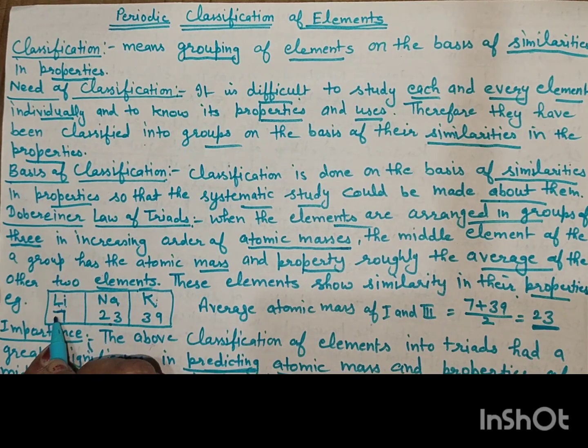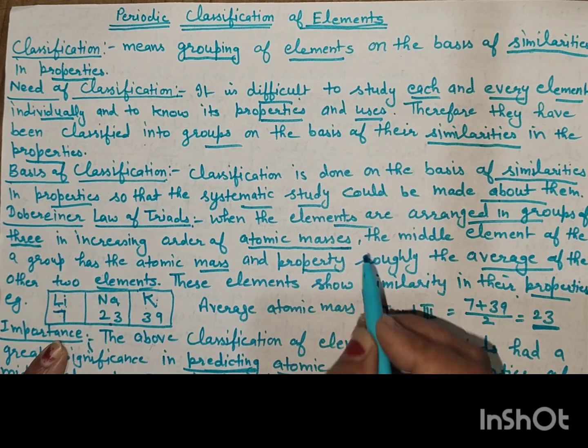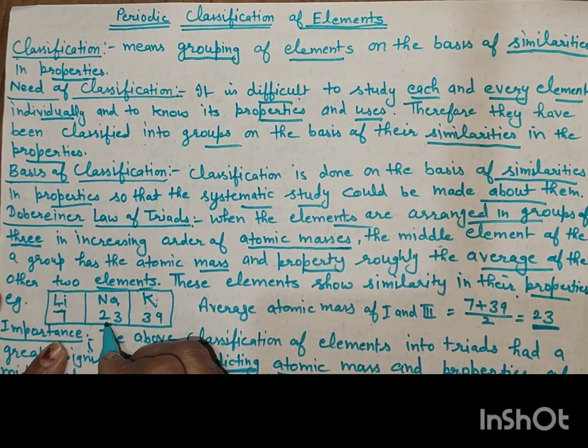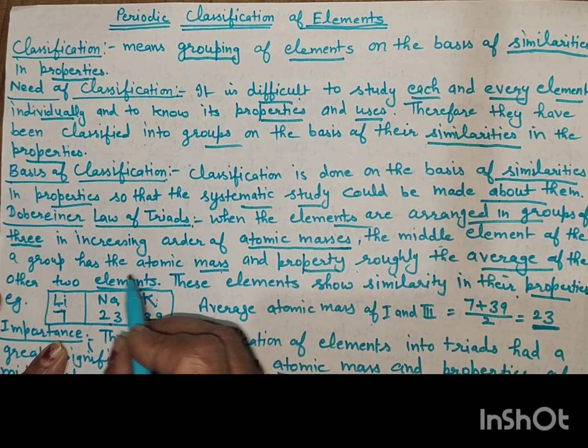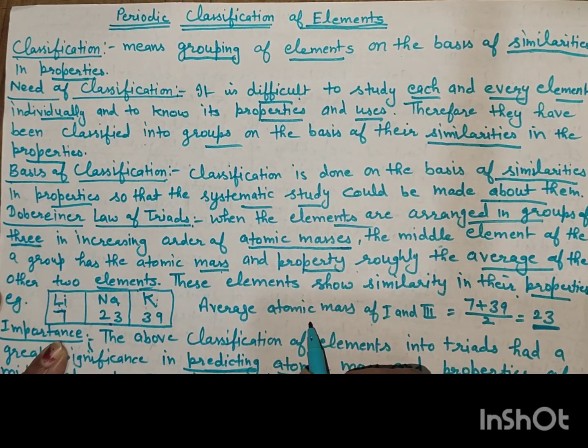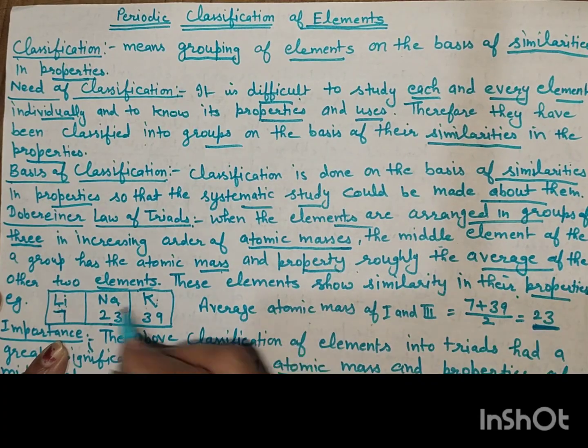If we measure the atomic masses of the first and third elements, then the average of their masses is roughly equal to the middle element, sodium. Average atomic mass of first and third: the first is 7 and the third is 39, divided by 2, and it is roughly equal to the middle element, that is sodium, whose atomic mass is 23.